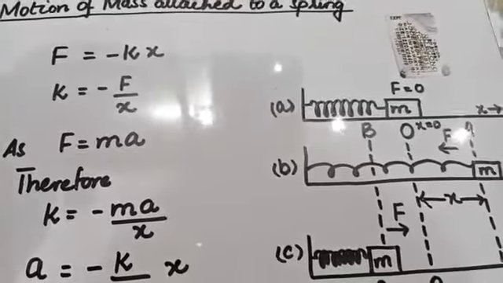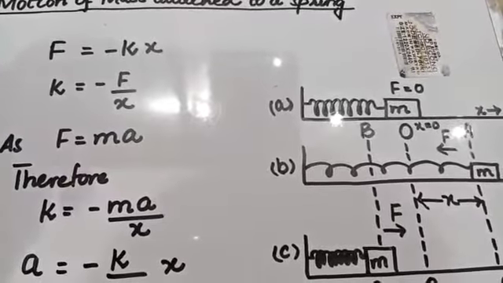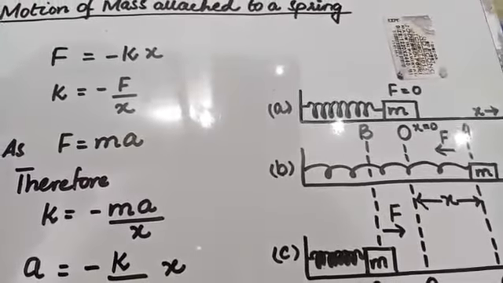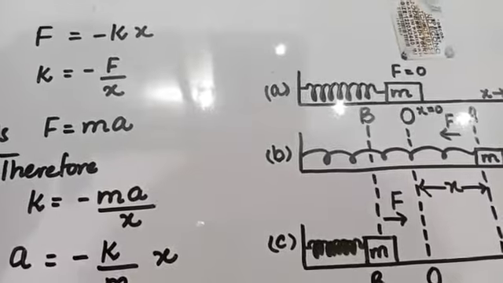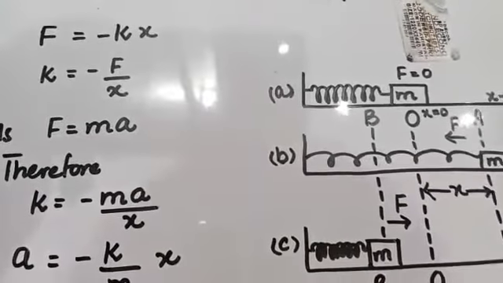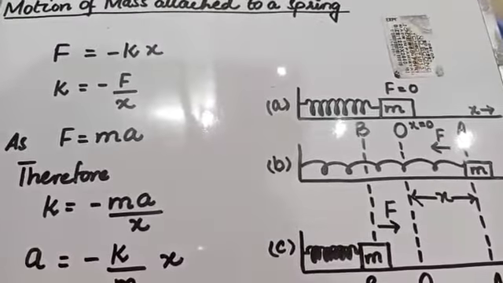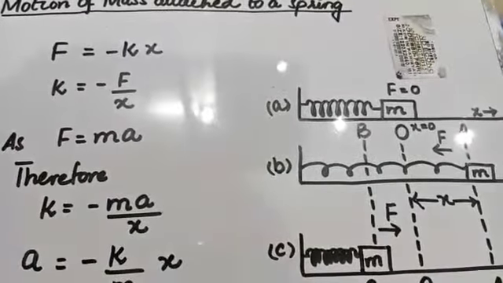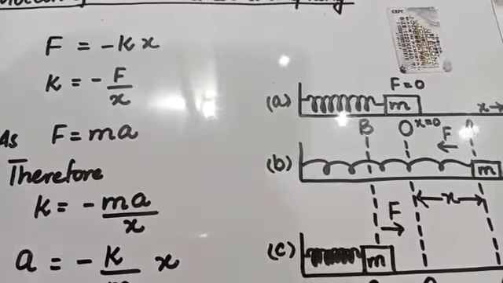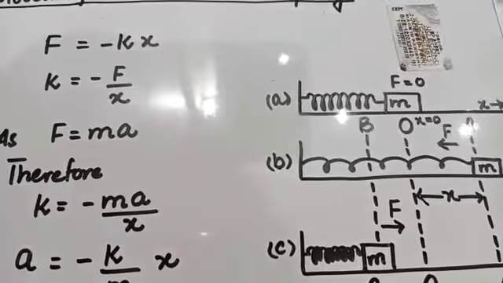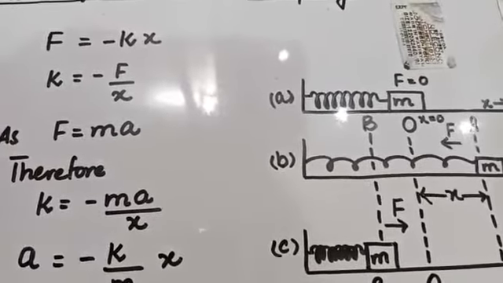A body is said to be vibrating if it moves back and forth or to and fro about its mean position. We can use the terms vibration and oscillation for this process. A special kind of vibratory or oscillatory motion is called simple harmonic motion. If a body moves back and forth along its mean position, then it is called one complete vibration. Due to some important features or characteristics different from vibratory motion, we use the term simple harmonic motion.